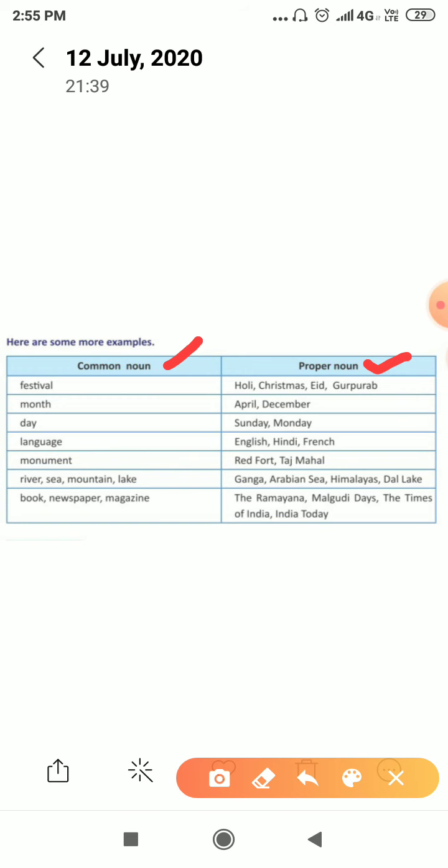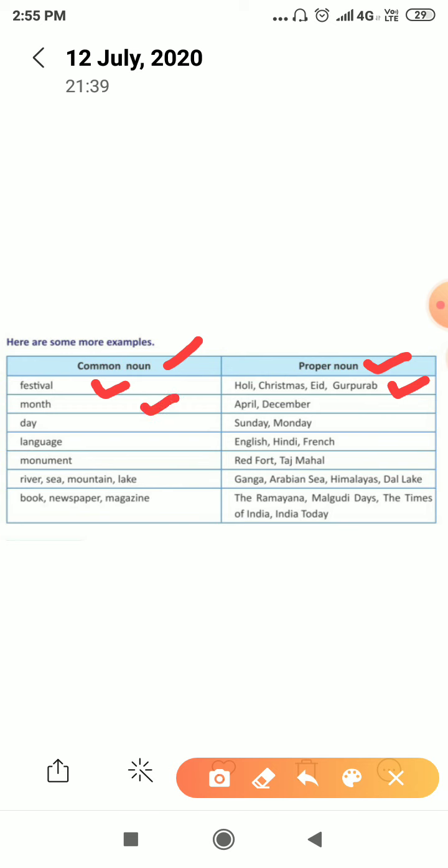See the first example. First one is festival. Whenever we are talking about a festival, that is called a common noun, and whenever we are talking about a particular festival like Holi, Christmas, Eid, Guru Purba, that is a proper noun. Whenever we are talking about a month, that is a common noun.